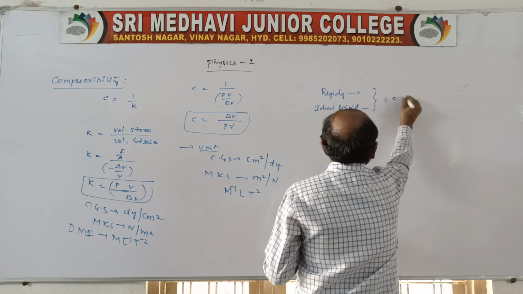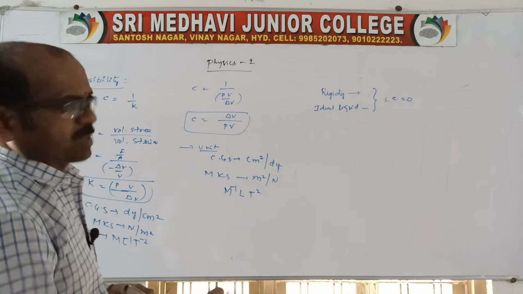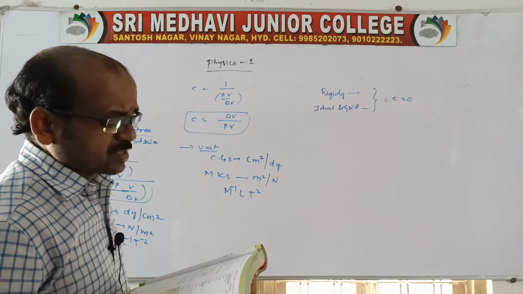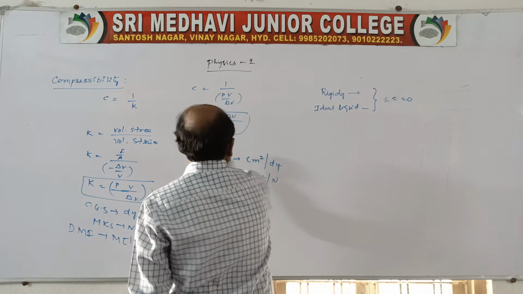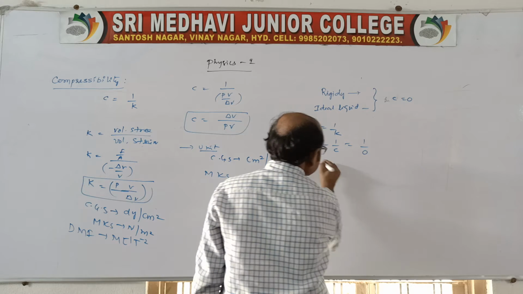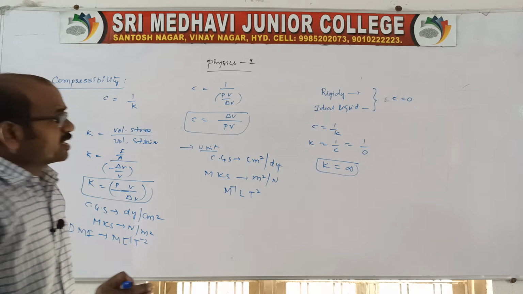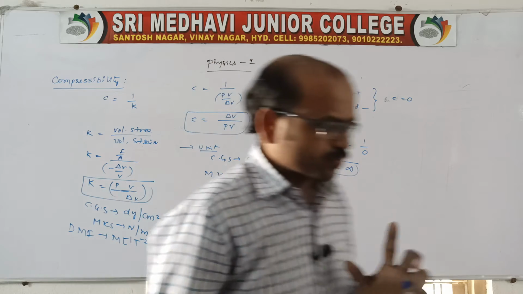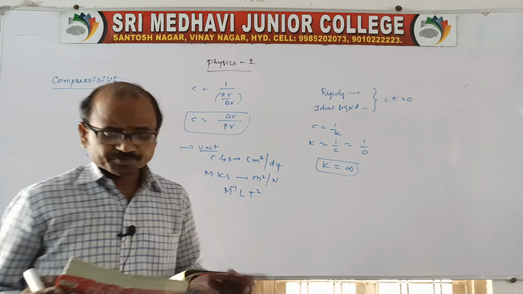That is, we can say C is equal to 0 for a rigid body and an ideal liquid, because they cannot be compressed. Whereas for the bulk modulus, what happens for these, because C is equal to 1 by K? Now K is equal to 1 by C, so for these materials it is to be infinite. Bulk modulus of a rigid body and ideal liquid is infinite, which is very very important, everyone. Clear? It is related to compressibility, right?